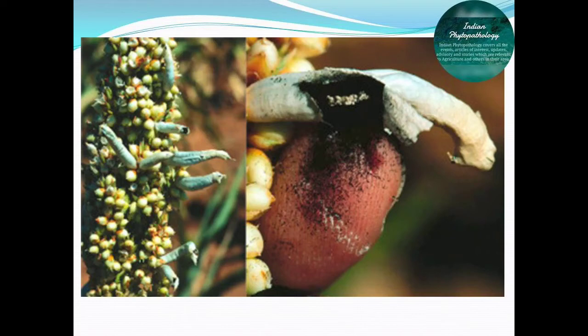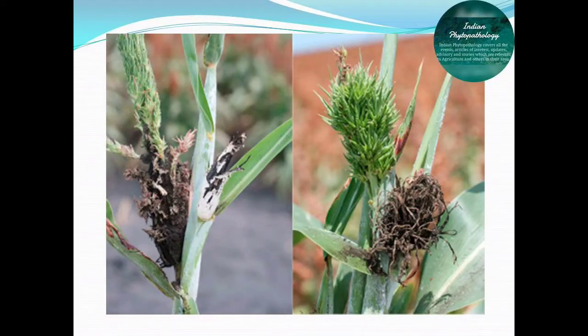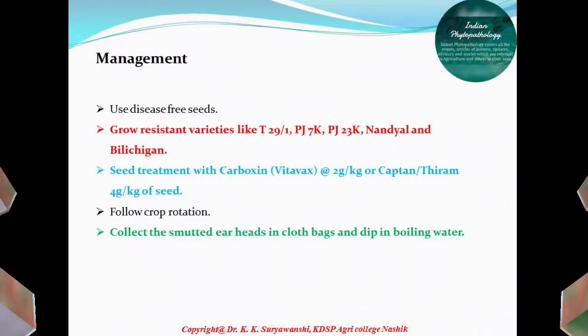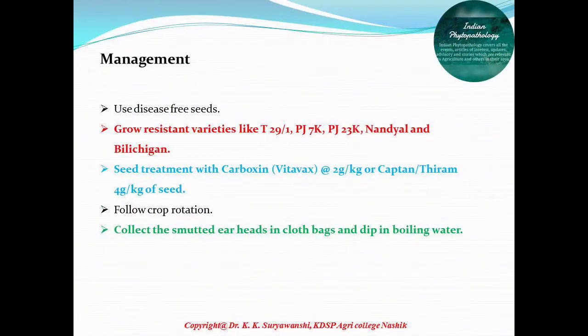And there are several dark brown filaments found, which represent the vascular bundles of the infected ovary. So these are some particular marks of identification for long smut of sorghum. Here you can see in the images the whole earhead showing infected earheads, so they can easily identify that the smutted sori are longer than the usual grains. Now the most important point comes, that is management.